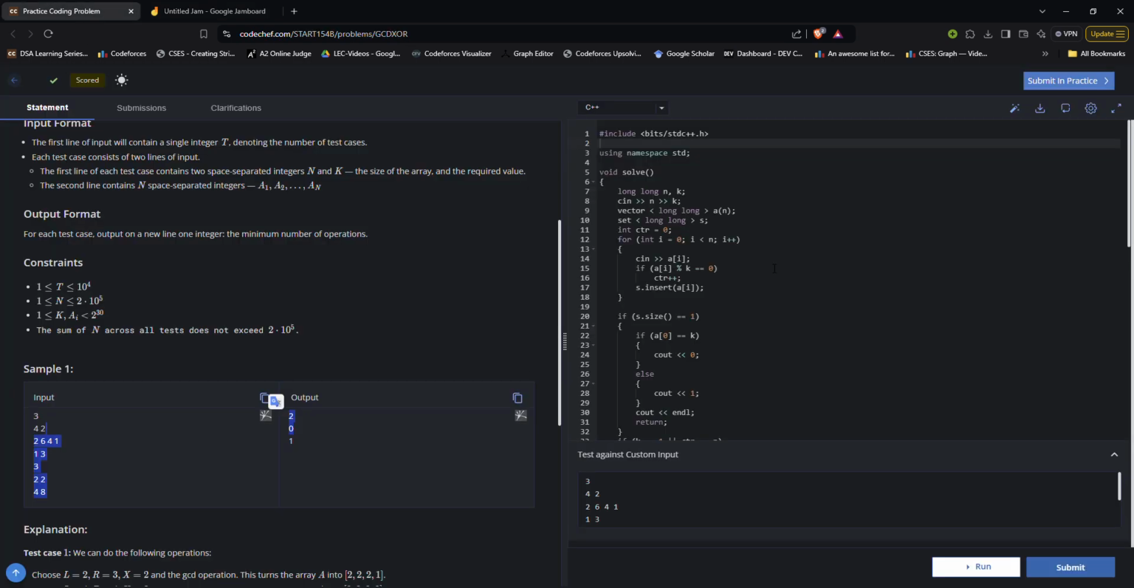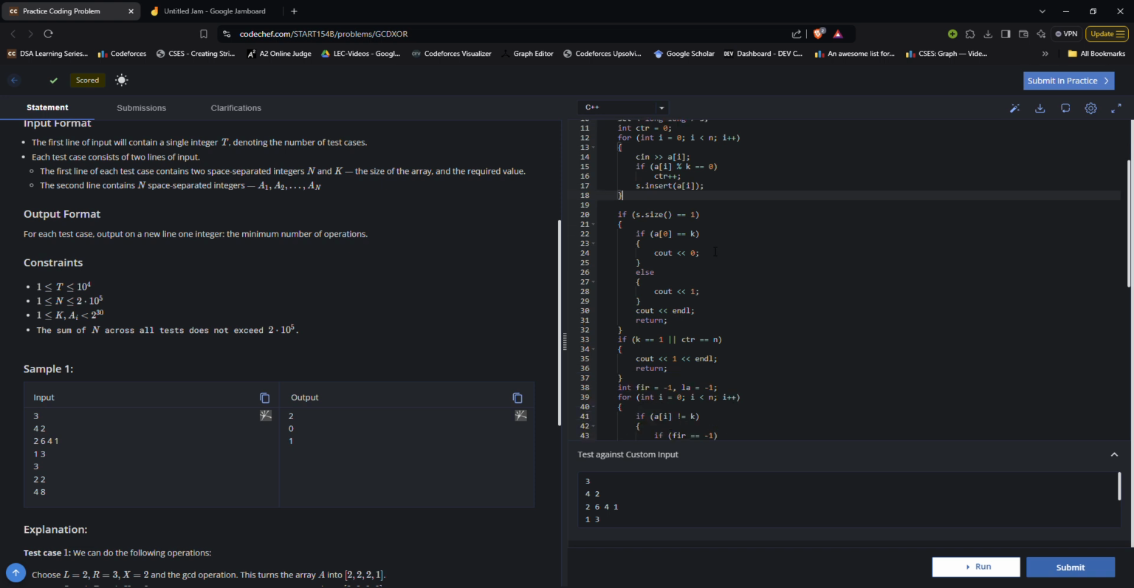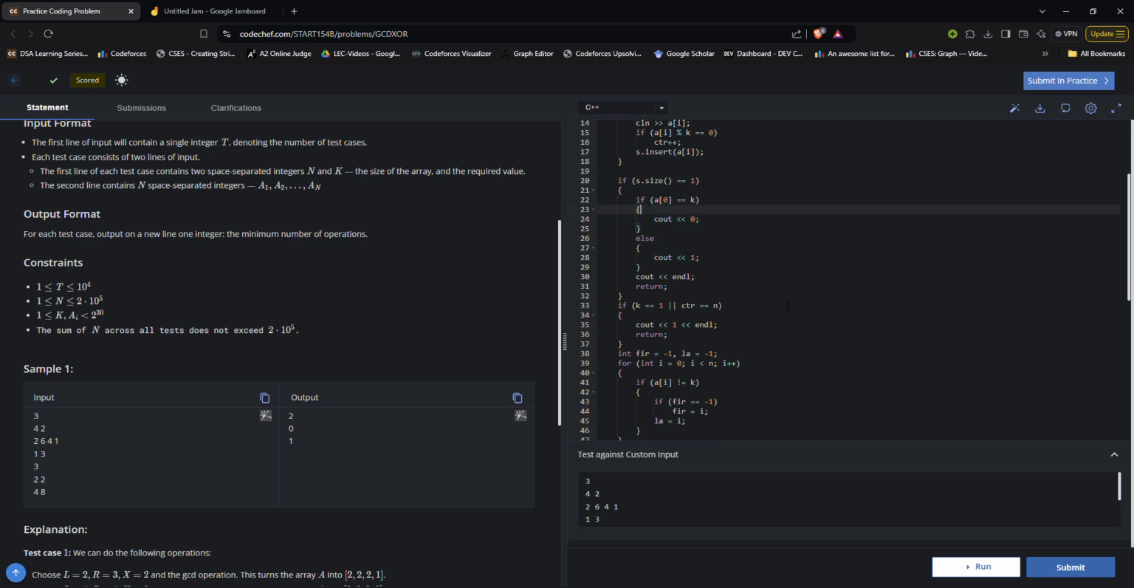So these are the three cases, and if they are clear, it is very easy to code them. This is how I have coded it. I have just taken the array in a set. I have checked the size of the set: if the size of the set is 1, that means all the values are the same. I will quickly check if all the values are equal to k, and then my answer is 0. Otherwise my answer is 1. Okay, so two cases cleared.